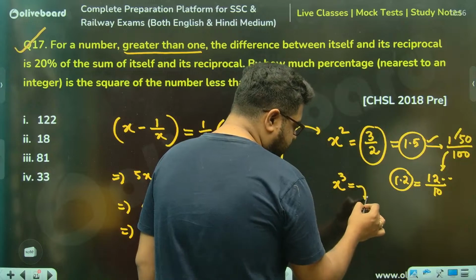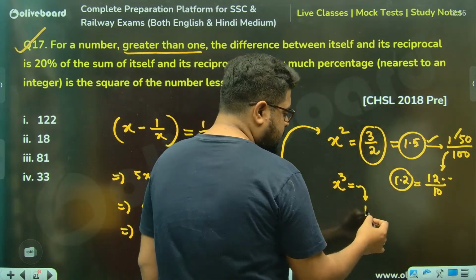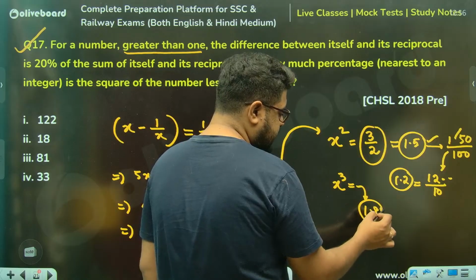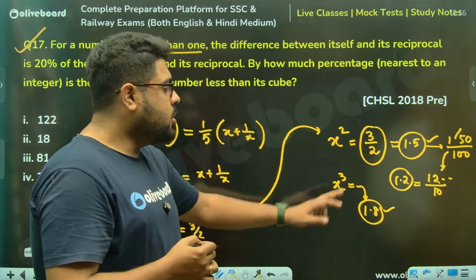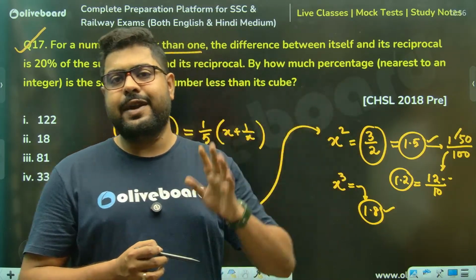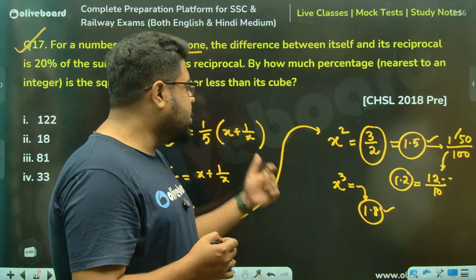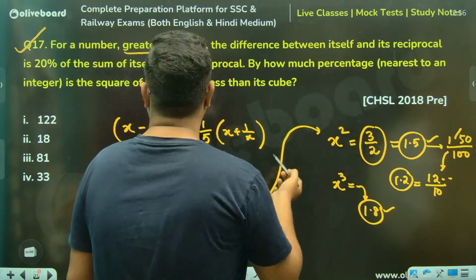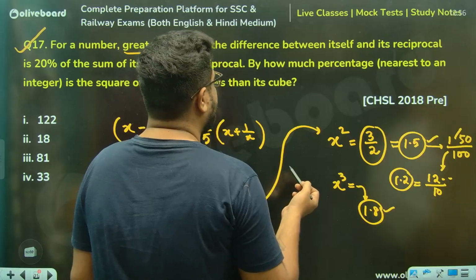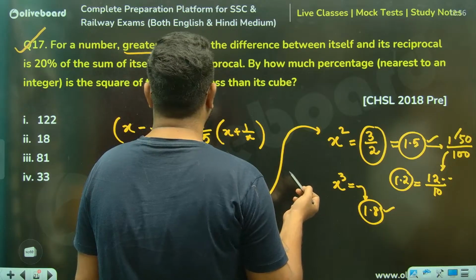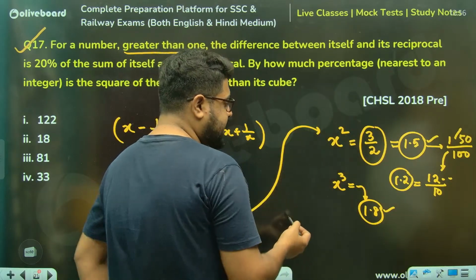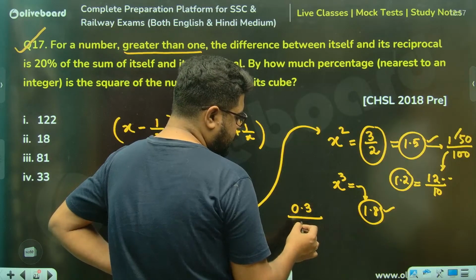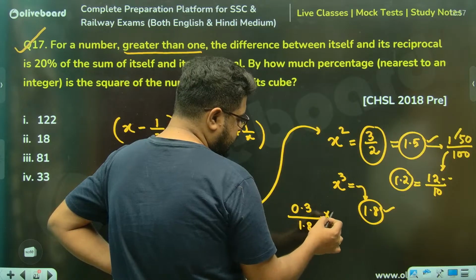So x cube will be 1.2 whole cube, which is 1.8 around, because 12 cube is 1728. So x cube will be 1.8. They are asking, 1.5 is how much percentage less than the cube? So 1.5 is how much less than the cube? 0.3 less out of 1.8 into 100.